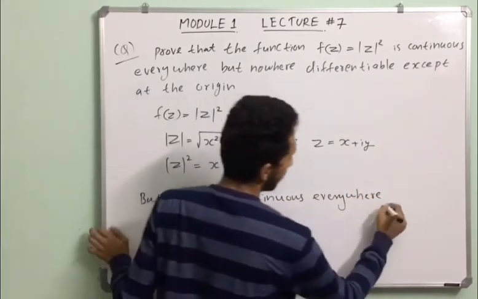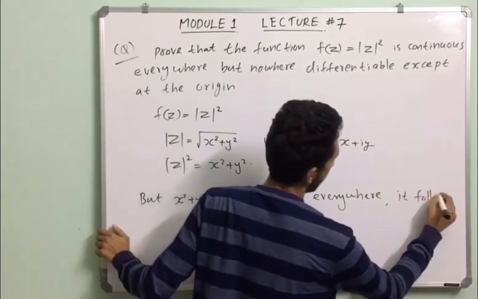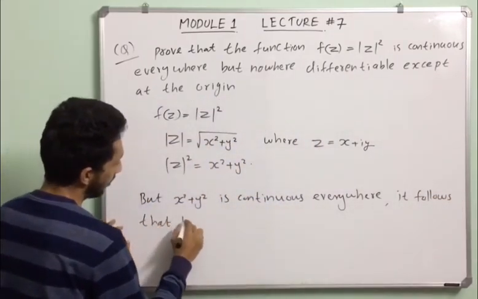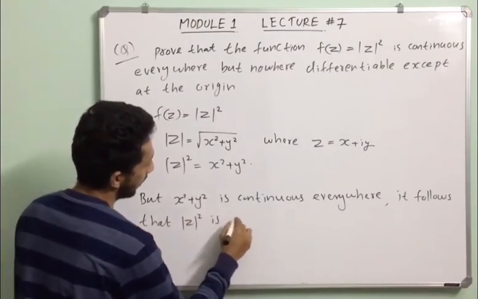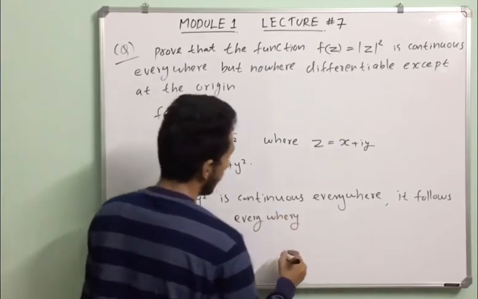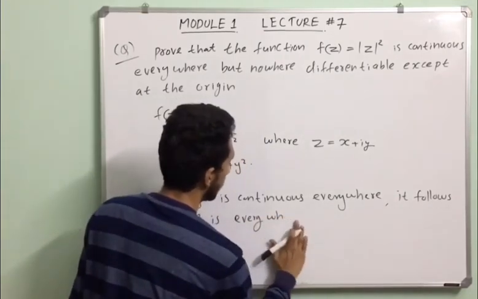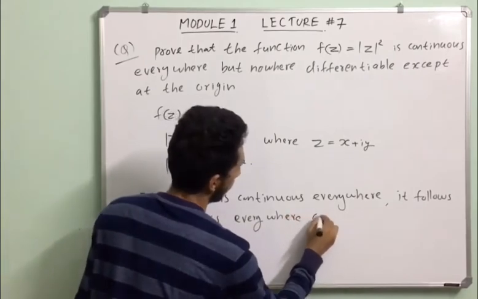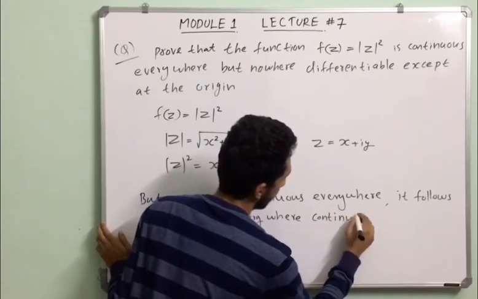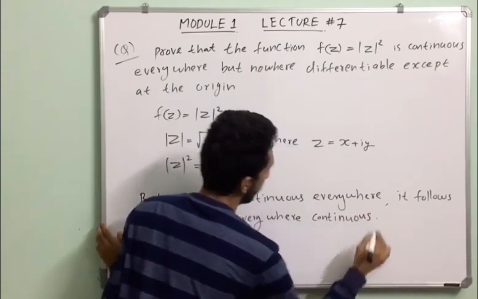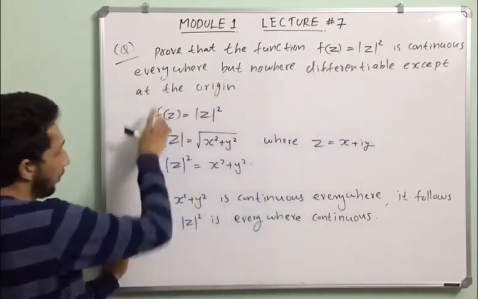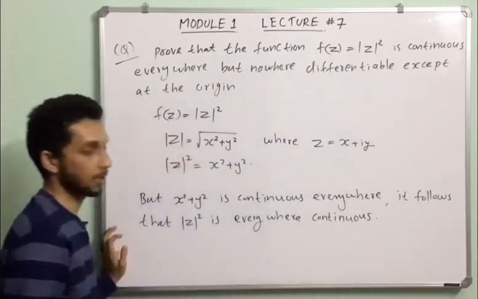It follows that mod z square is everywhere continuous. So we got that mod z square is everywhere continuous.